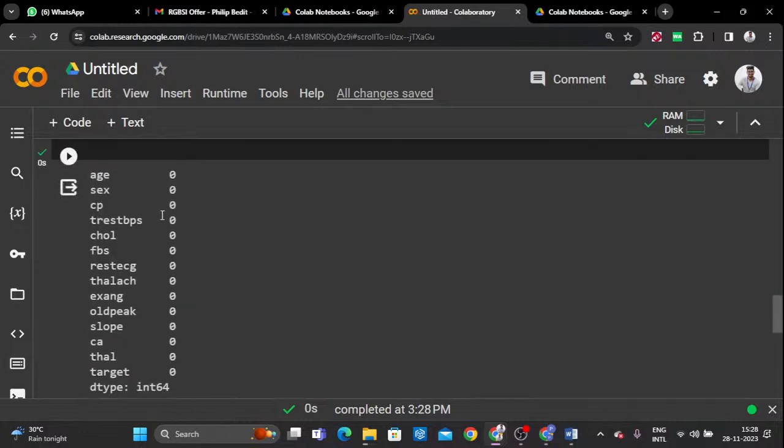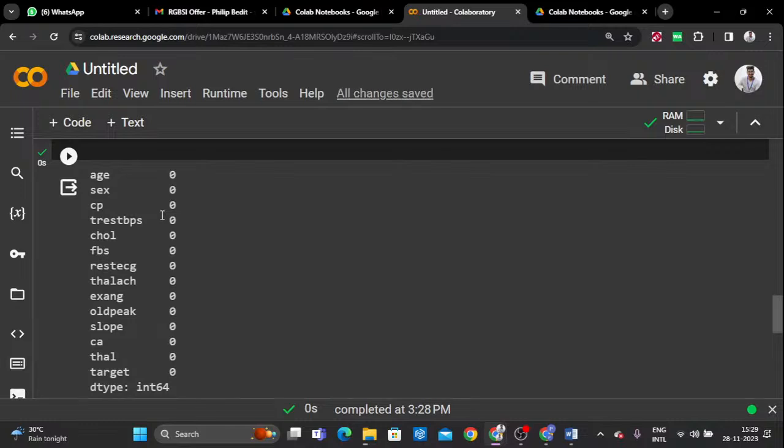So what is the meaning of this? It displays 0, correct? When I use this isnull().sum(), it helps to display the count of null values of each and every column. Try to understand, it helps to find whether your data is clean or not. That is the question.